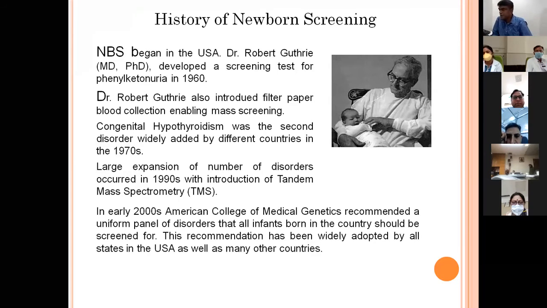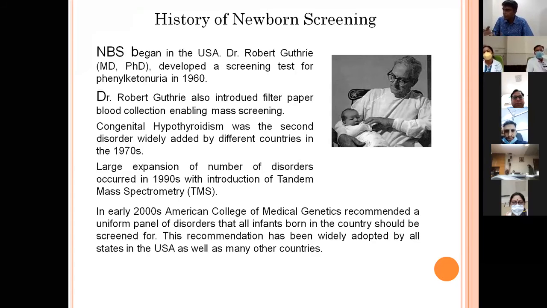The newborn screening test started in the USA. There was a doctor called Dr. Robert Guthrie. He had a nephew who was suffering from phenylketonuria, and at that time it was not known. So his sister asked him to develop some tests to determine what kind of disorder the child was suffering from. So he first of all developed a test for phenylketonuria. Initially, it was a bacterial inhibition assay test, which was very crude.